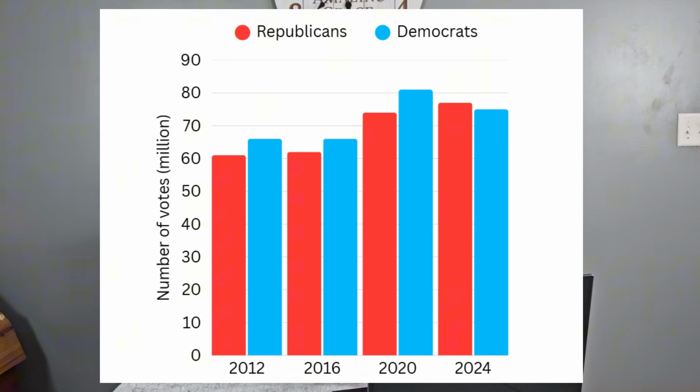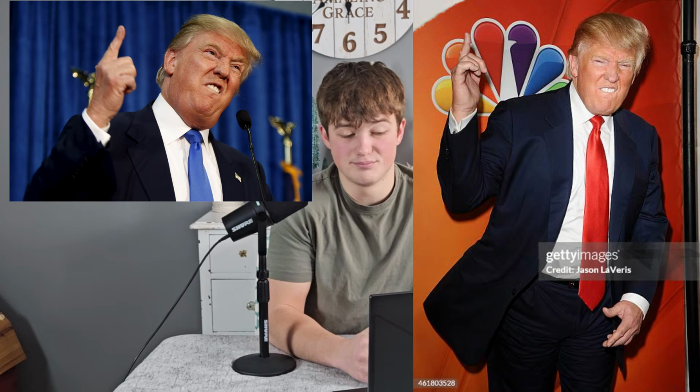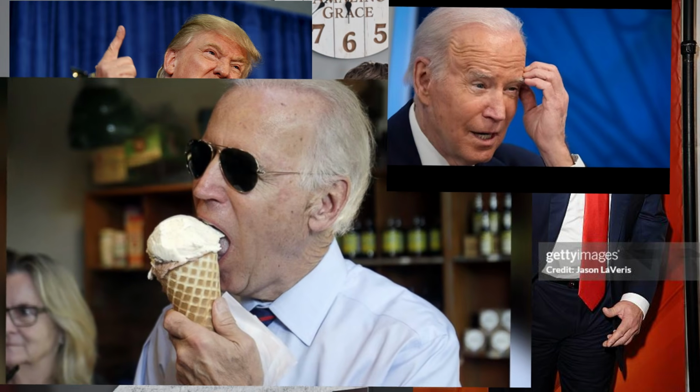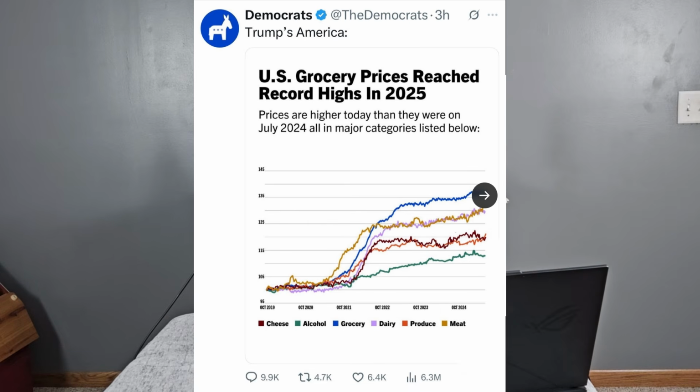Now, it's easy to point fingers at Republicans, but this is actually far from a single party issue. The entire world of politics is known to be filled to the brim with fake info and, of course, faulty graphs. All right, so take for instance this graph posted by the Democrats on Twitter or X, whatever you want to call it. It labels, "This is Trump's America. The highest grocery prices of all time hit in 2025." Now, let's again take what we have learned and figure this out.